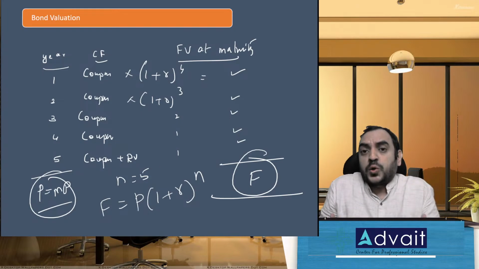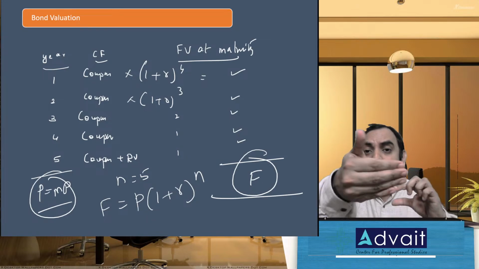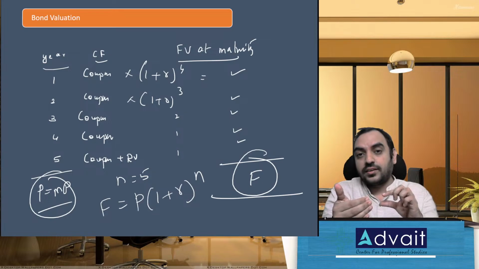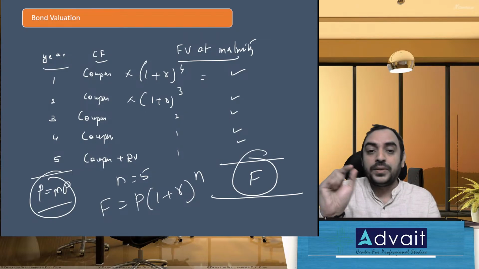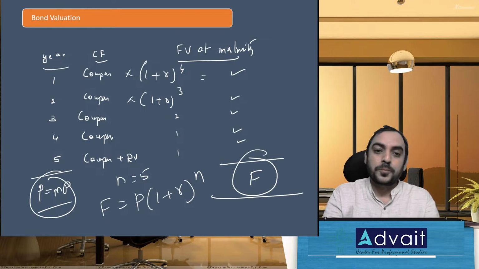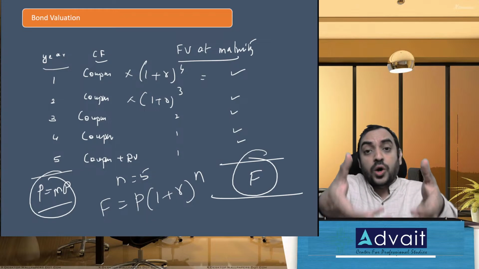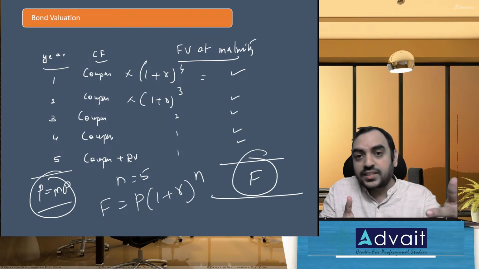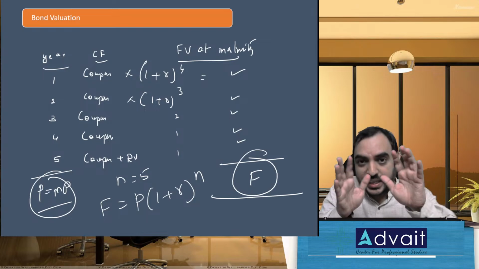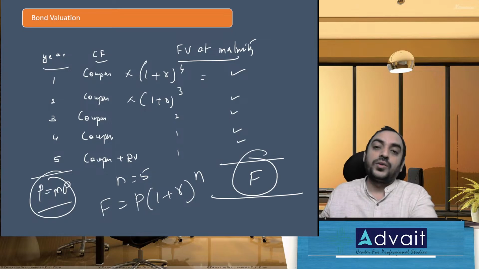If I become a shareholder of a company, the market price is what I have to invest, and what I get is dividend per share. So dividend yield, what is the formula? DPS by MPS into hundred. That means if I become a shareholder, what is my income in the next year in percentage terms?